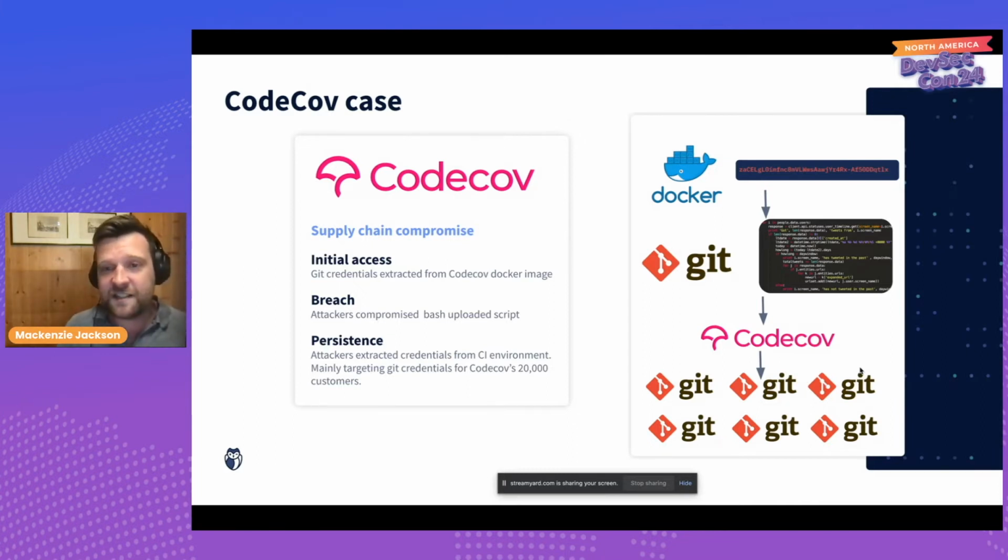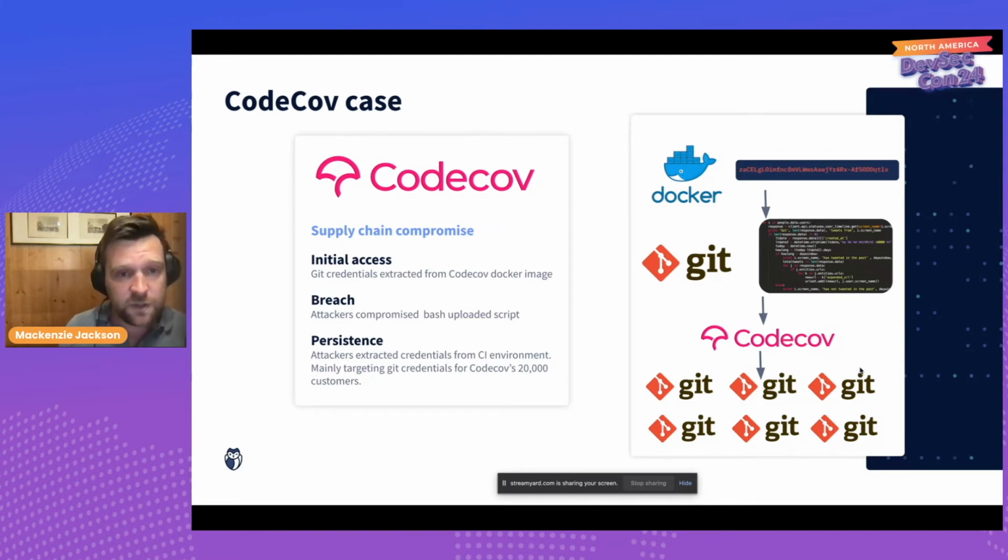And it's certainly not the case that test credentials aren't sensitive, because the adversaries were actually after a specific credential. They were after the Git credentials, the GitHub tokens for these customers, because this was something that was in the environment variables when CodeCov was running. So what were the attackers able to do? They were able to move from CodeCov's Docker image into their source code, turn their source code, the source code to their application, malicious, and then move into the private code repositories of CodeCov's customers.